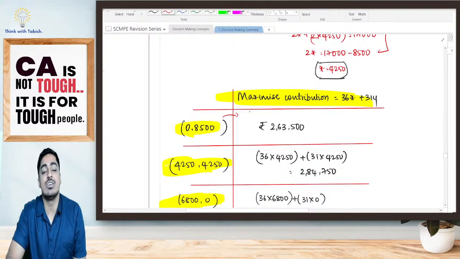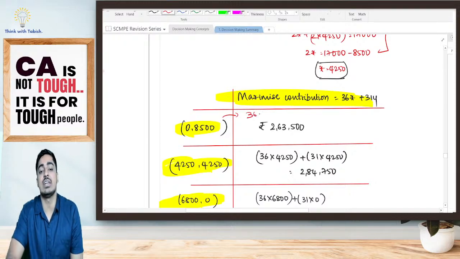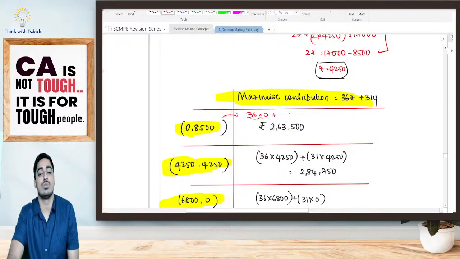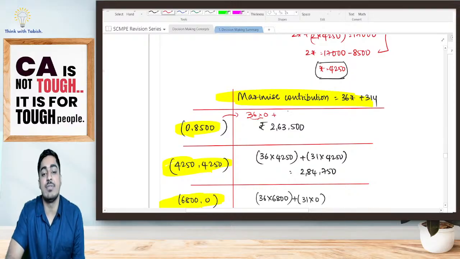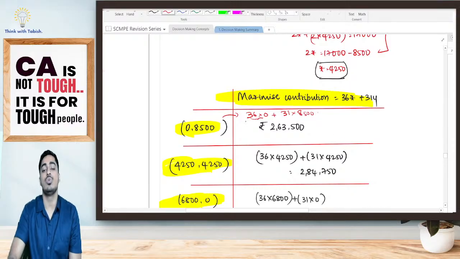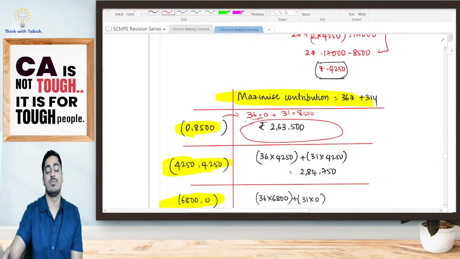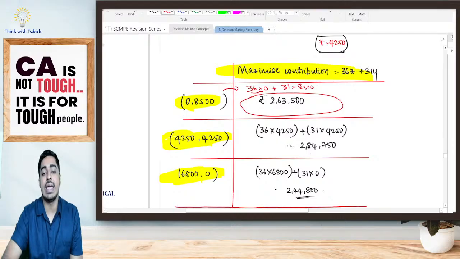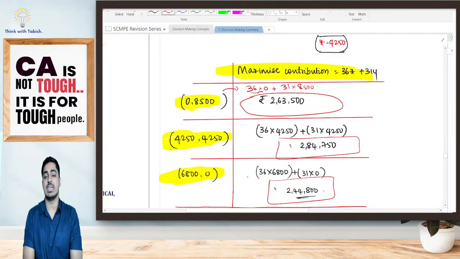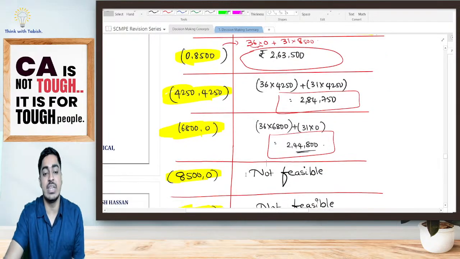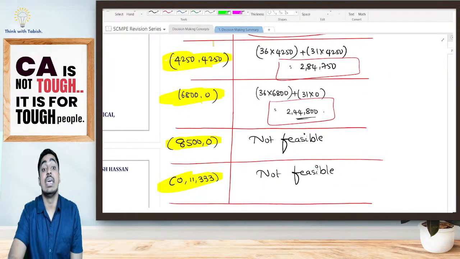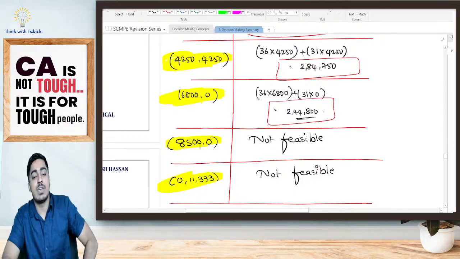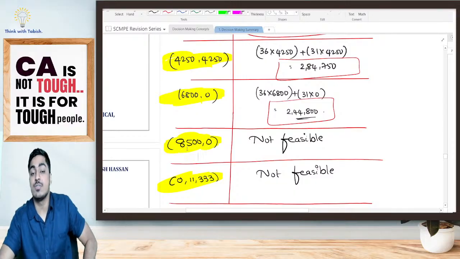If I am selling 0 units of A, for 1 unit of A I was getting 36, so I will be getting 0. For 1 unit of B, I am getting 31. So this way I am selling 8,500. So how much contribution will I be getting, students? 2,63,500. In my next option, I will be getting 2,84,750. In my next option, I will be getting 2,44,800. Next option, look at the next option, students. I can sell 8,500 units of A as well as 0 units of B.